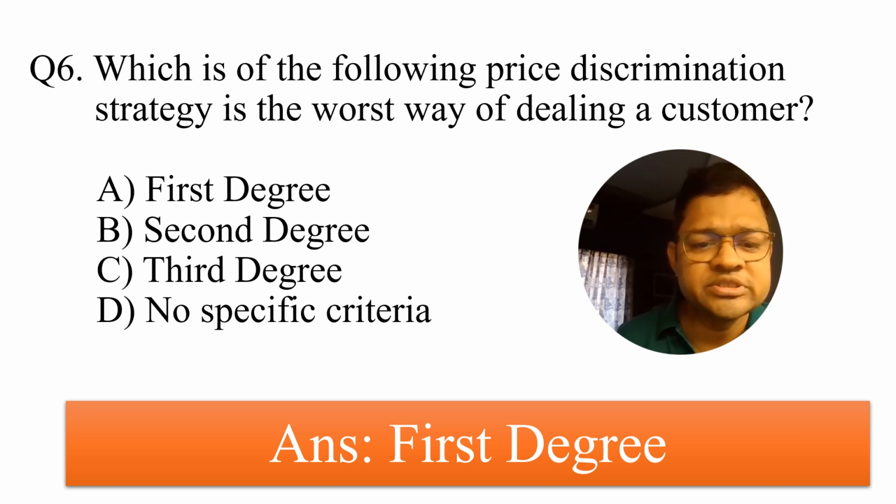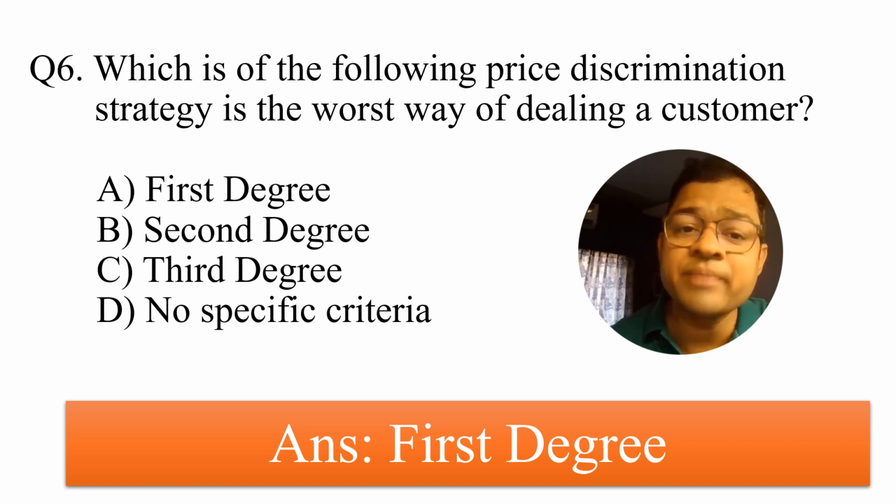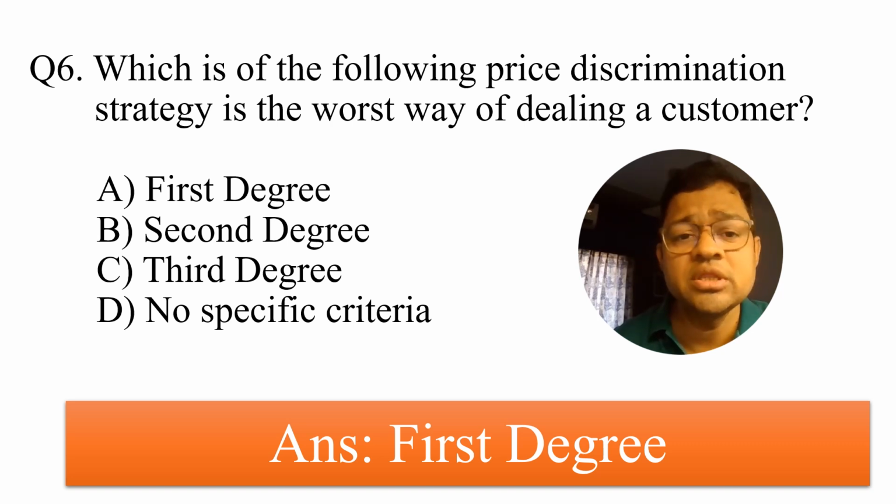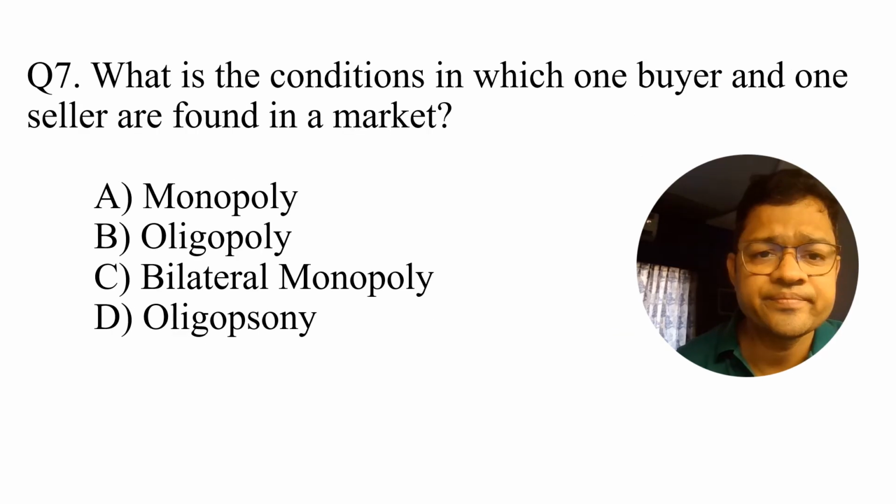So first degree is the worst situation in which price discrimination is done in a market. Second degree, hopefully you have remembered, is a grouping of the consumers in the line of segments, and according to the segments the price is decided. In third degree, every individual customer is understood by the seller, and according to the price elasticity of the particular person, the seller decides the price of the commodities and takes the money from the consumer. But in the first degree, he deals with the consumer in such a way that maximum money comes into the seller's pocket. That is the worst case in the price discrimination strategies.